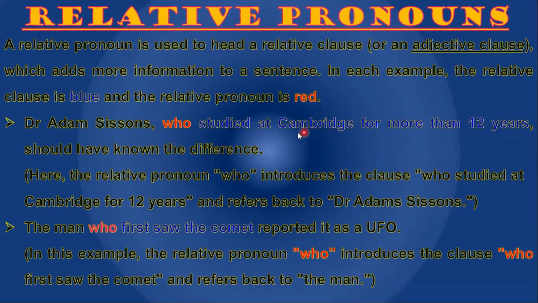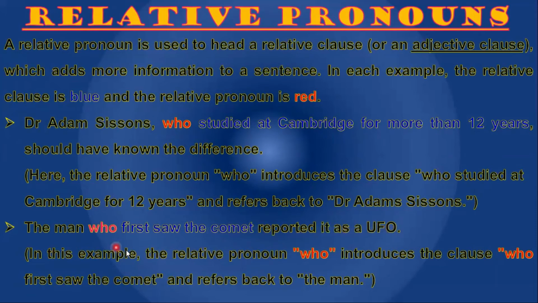Dr. Adam, who studied at Cambridge for more than 12 years, should have known the difference. Who is a relative pronoun, and it is showing the relationship with Dr. Adam. Studied at Cambridge for more than 12 years, it's a relative clause because a relative clause starts with a relative pronoun. Here the relative pronoun who introduces the clause who studied at Cambridge for 12 years and refers back